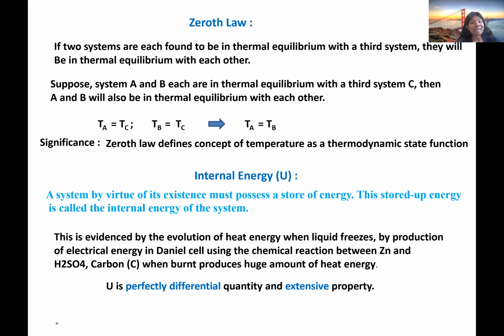I have already discussed extensive property, that is, a property dependent on the amount of material present within the system. Now let me quickly discuss the factors which contribute to internal energy. Internal energy is a function of temperature and volume.